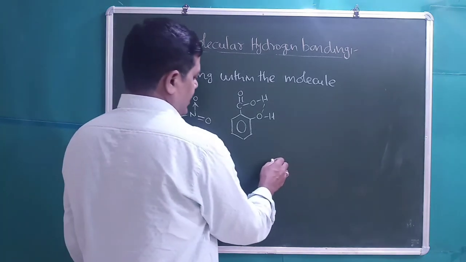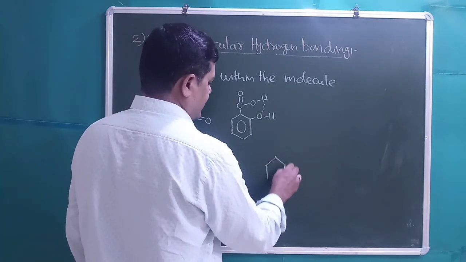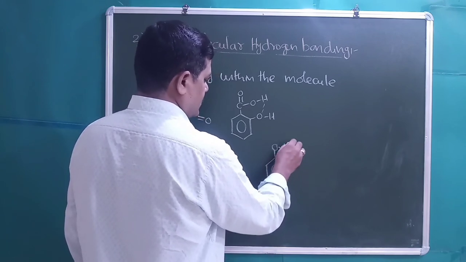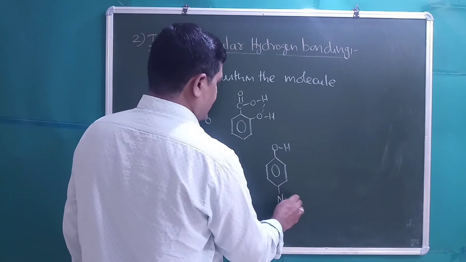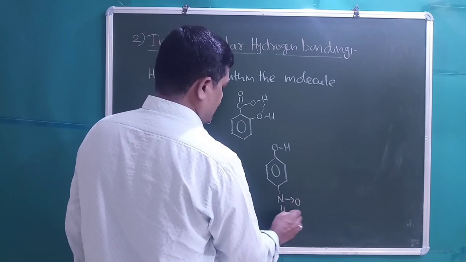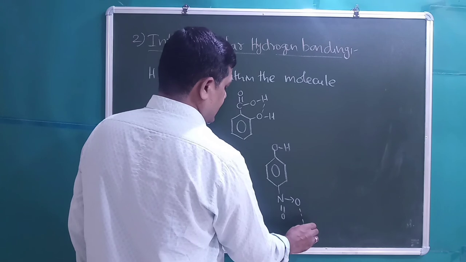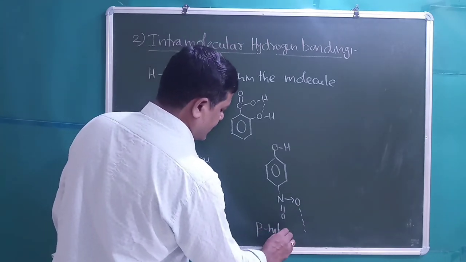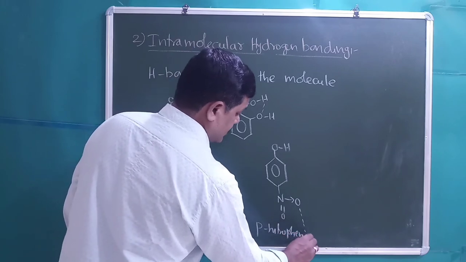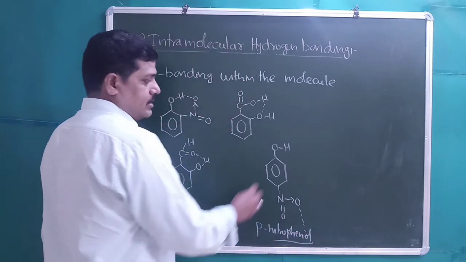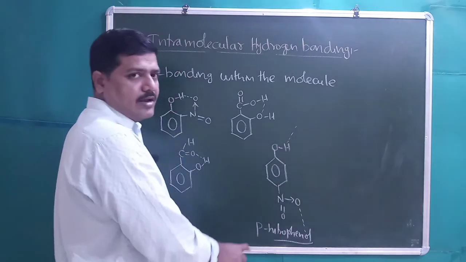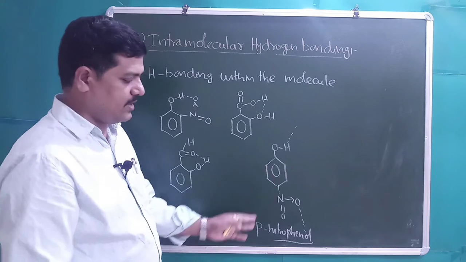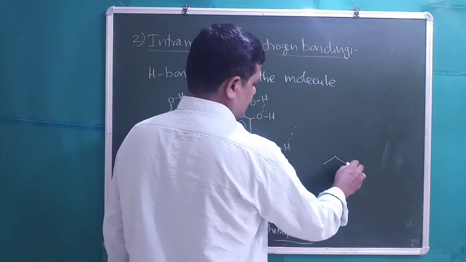Students, the isomers paranitrophenol and orthonitrophenol: paranitrophenol has intermolecular hydrogen bonding, that is, in between the molecules hydrogen bonding will exist.